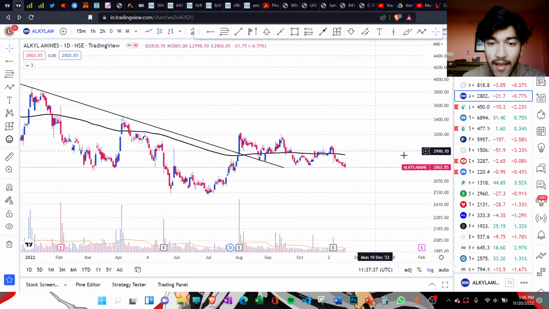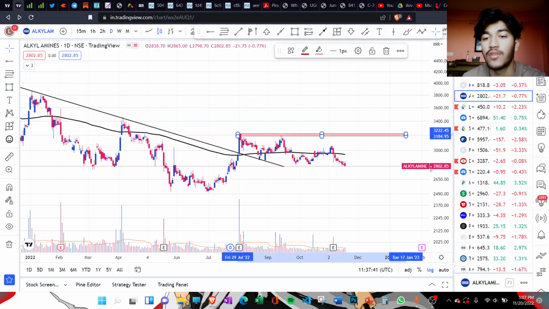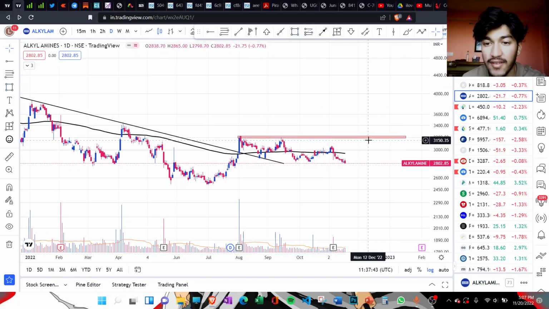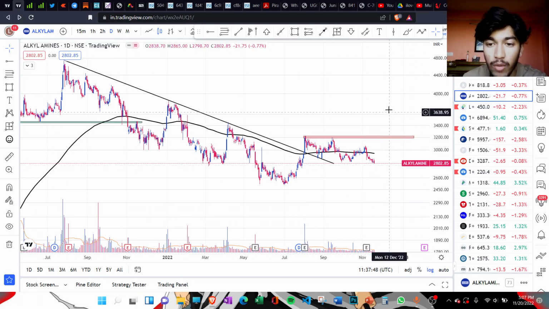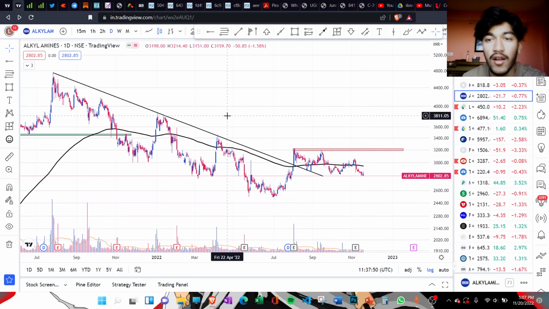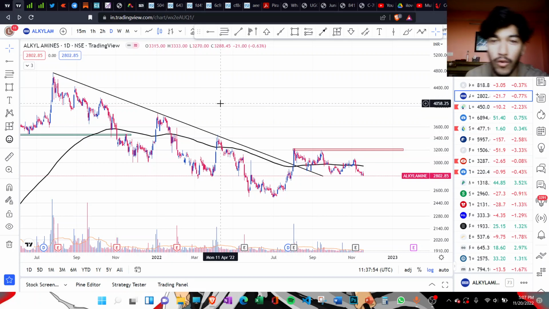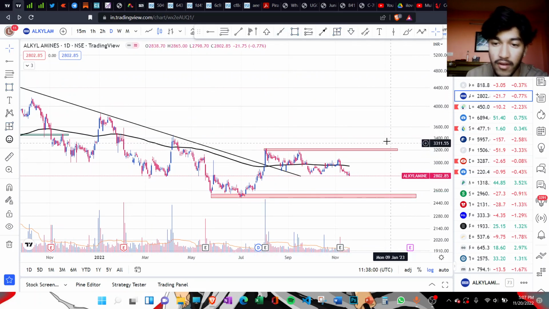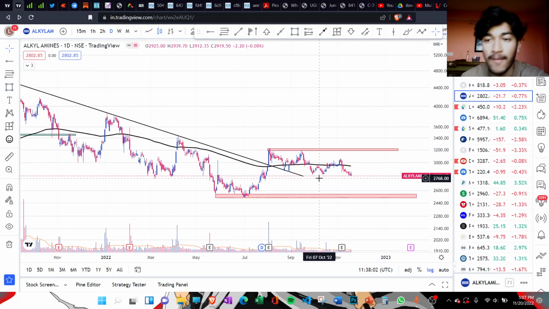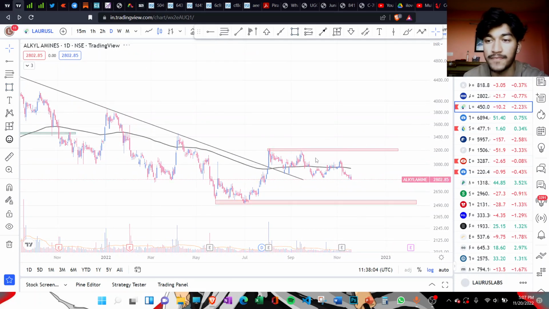So there are two levels that I'll be careful of. On the upper side, this is the resistance level, around 3200 something. That would mark the trend change. It would change the formation from lower high, lower low to higher high and higher low. And on the downside, I'll be focusing on this level around 2500. So these are the two levels one needs to be careful of.